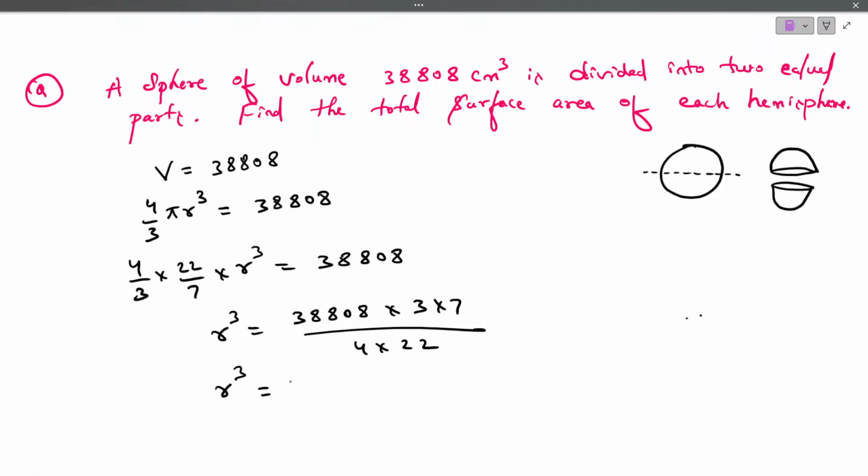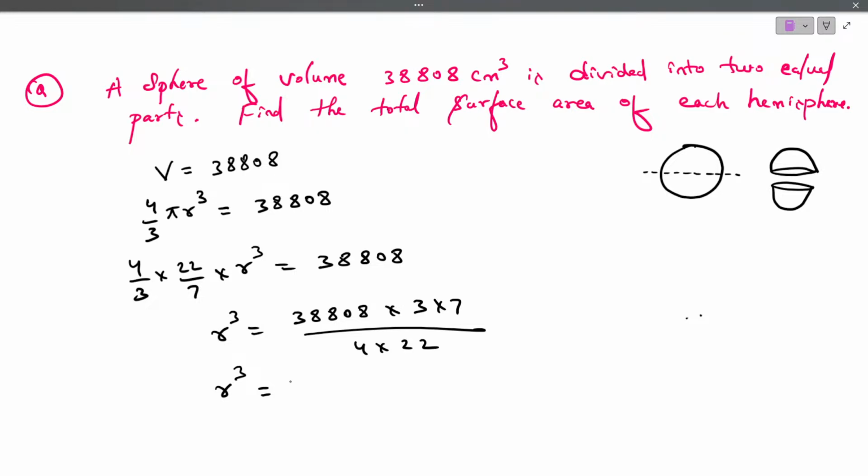Then r cube is equals to, what is the value we will get? Quick. So what is the final answer you may get? Can you simplify this complete? R cube is 38,808 into 3 into 7 divided by 4 into 22.